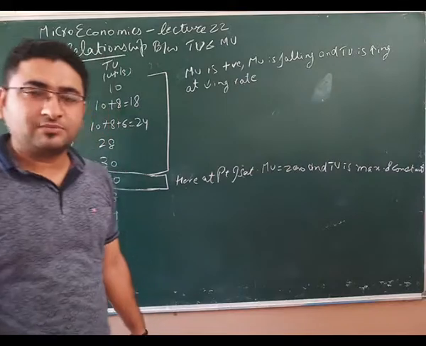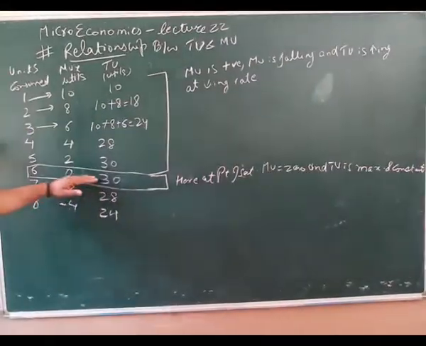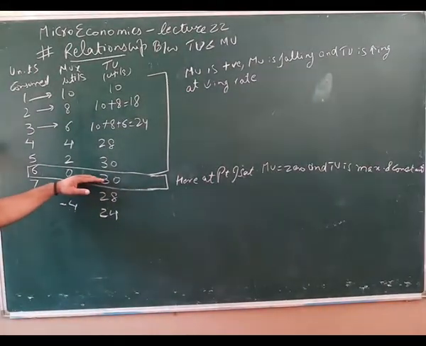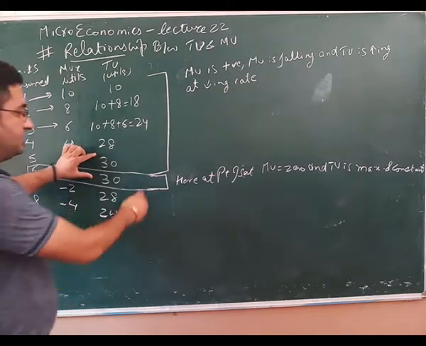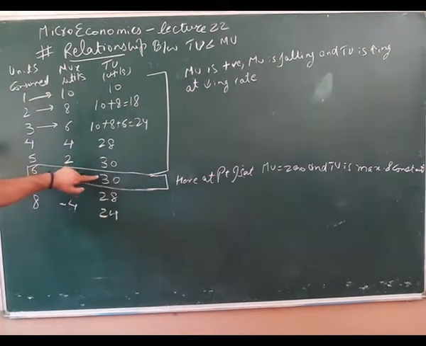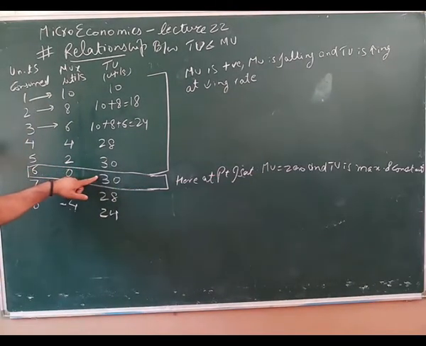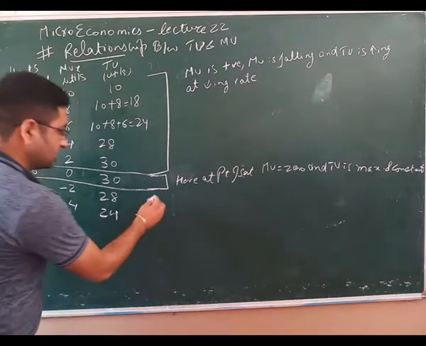TU is maximum and constant. See, TU has reached a limit of 30 and it is constant at these 2 points. That after 30 it has not risen or it has not decreased. It is constant. After that it is decreasing.